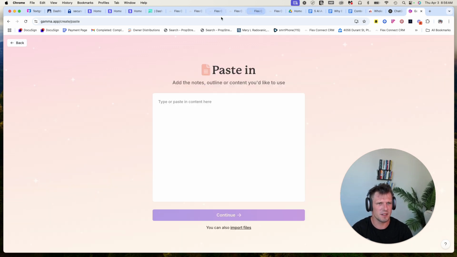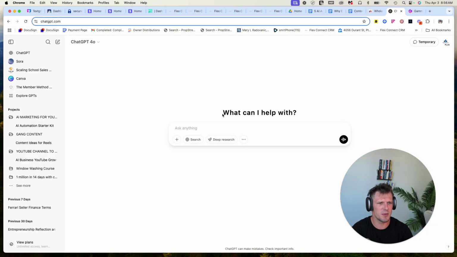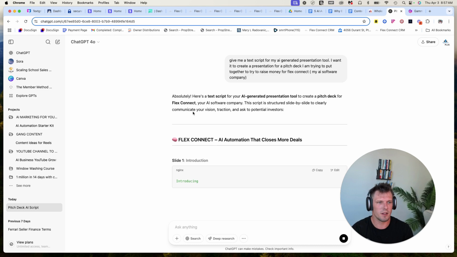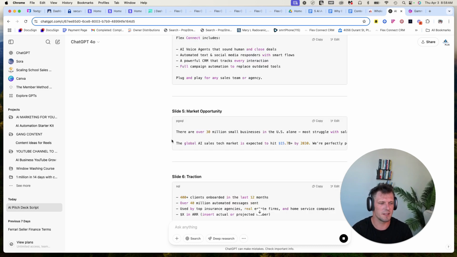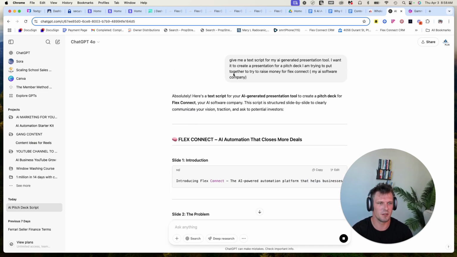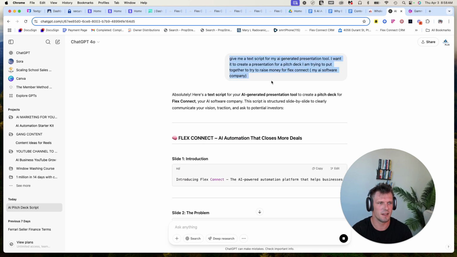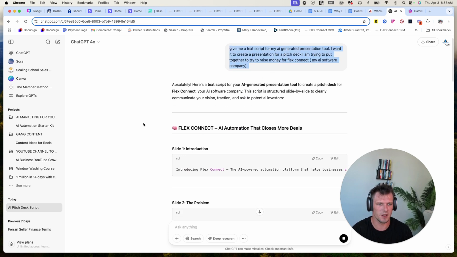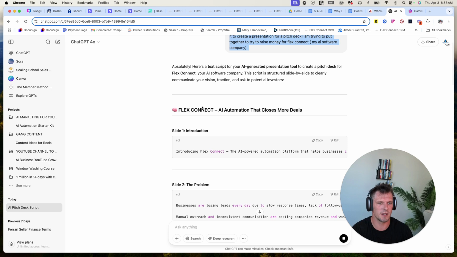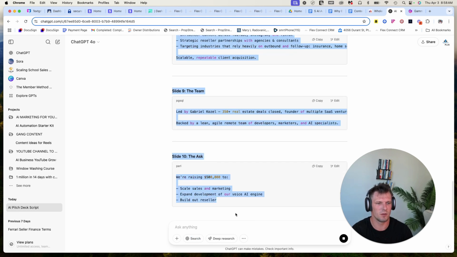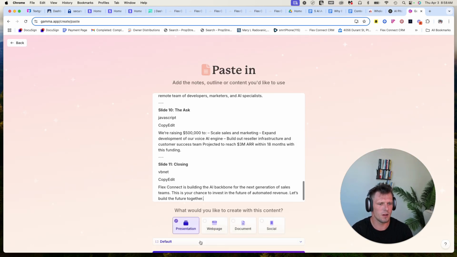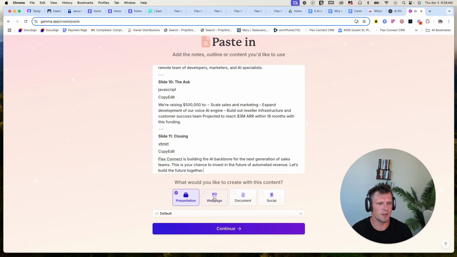What I'll do is copy and paste text, and I'll come to ChatGPT and have it write out my quick little script. You don't even have to make it this detailed. I could probably just type literally this exact thing inside of Gamma, but typically I like to do it through ChatGPT first because it gives it a little bit more detail. Once that's all done, I'll go into Gamma and paste this. You can put it into a social document, web page, or presentation. I'm going to put it into a default presentation.